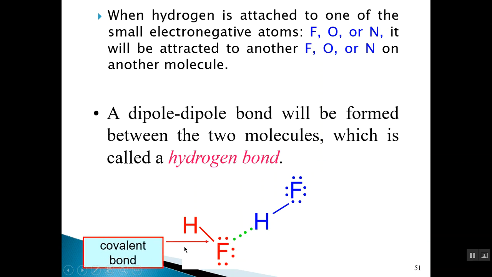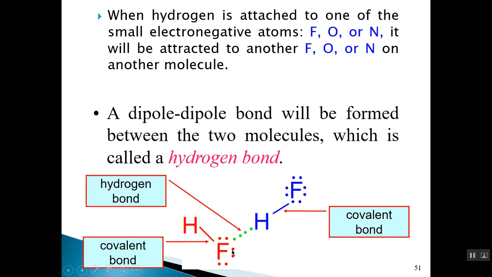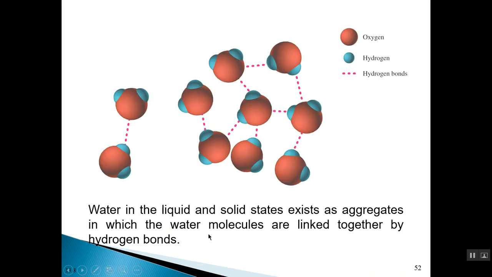So what this is highlighting here is the difference between a covalent bond between the hydrogen and fluorine atom and another covalent bond here. But here you have the hydrogen bond, which is an interaction between a hydrogen atom from one molecule and the fluorine atom from another molecule. So that is basically the structural feature that would lend towards the formation of a hydrogen bond between molecules.